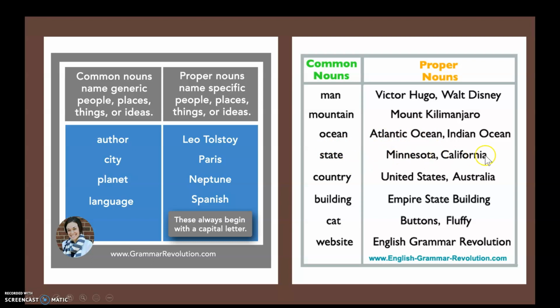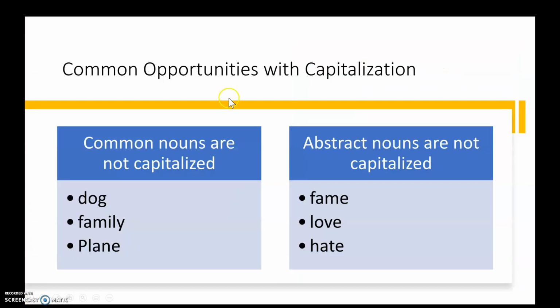States, countries, buildings that are named, like the Empire State Building. If I named my cat Buttons or Fluffy, then I would capitalize that. And websites, because they are a title, are capitalized as well. So English Grammar Revolution is where this is from, and that would be capitalized here too. Grammar Revolution, Grammarly would be capitalized. Jacksonville State University, that website would be capitalized. Anything that is a specific name is capitalized.